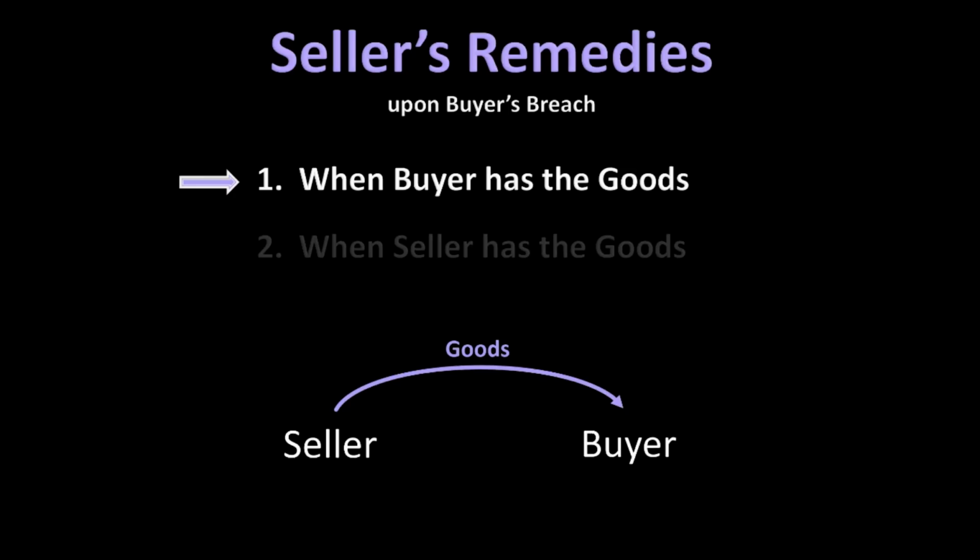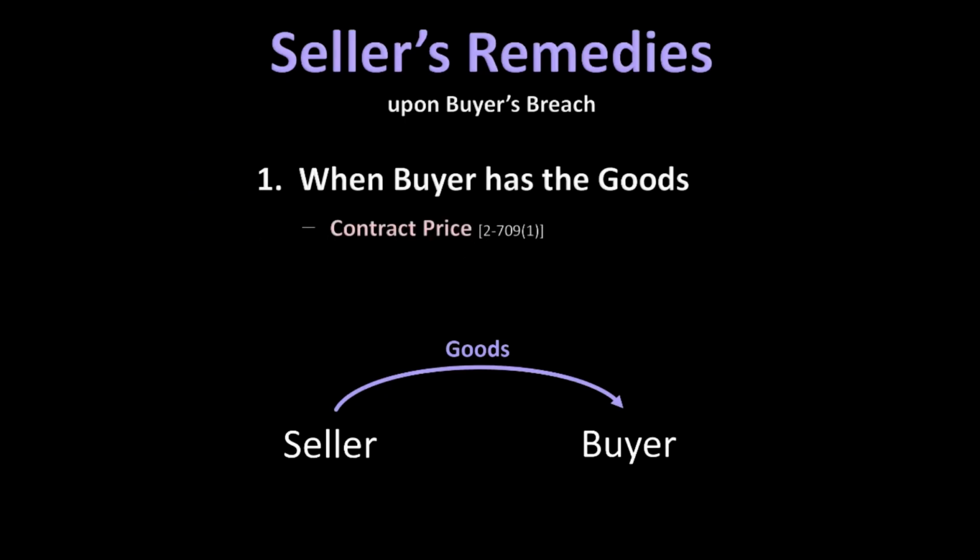Where the buyer has accepted the goods, but the buyer has refused to pay as required under the parties' contract, that is the most straightforward scenario for the buyer to breach. It is also the most straightforward scenario for determining the seller's remedies. Section 709, subsection 1A, sets forth the seller's primary remedy where the buyer has accepted the goods but has failed to pay or refused to pay the seller. In that scenario, the seller's primary remedy is the contract price for the goods.